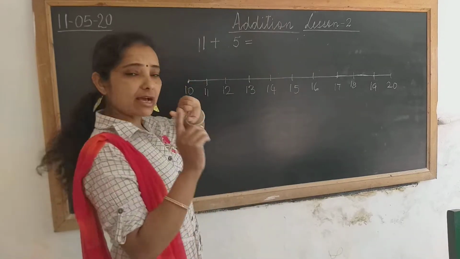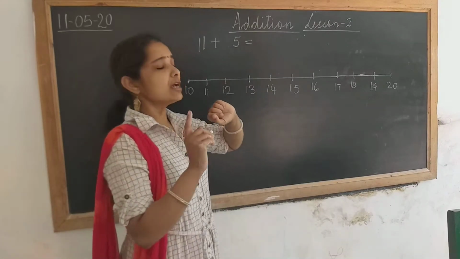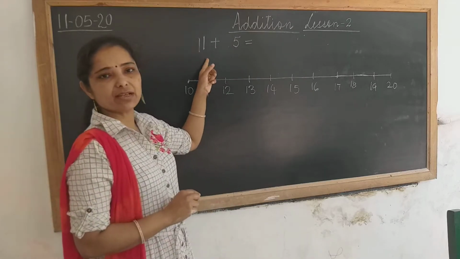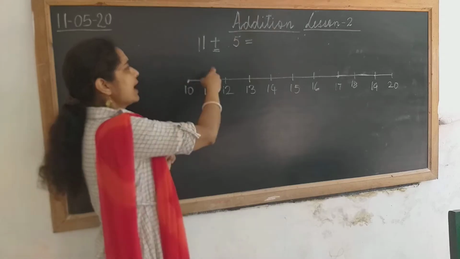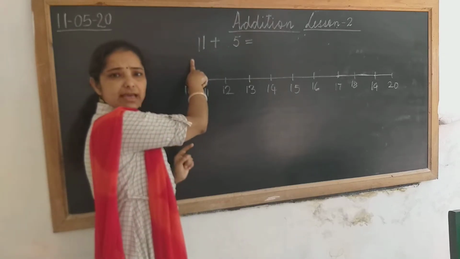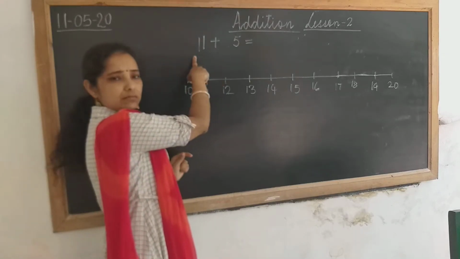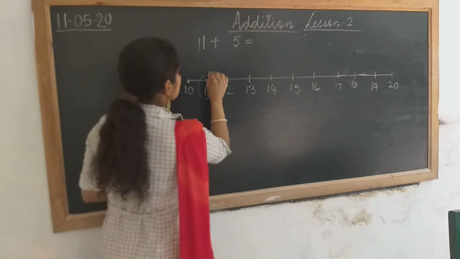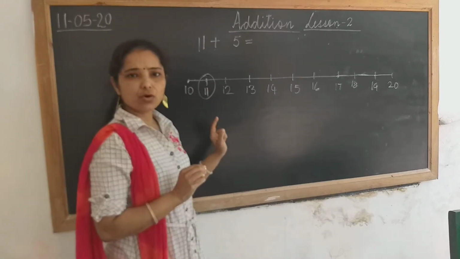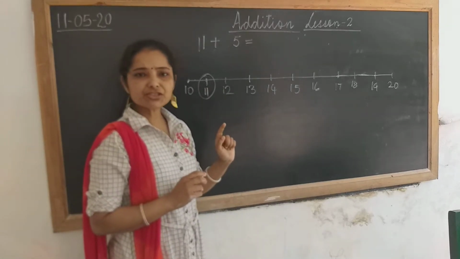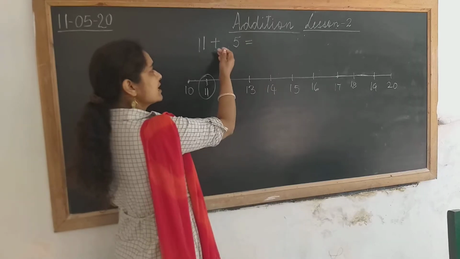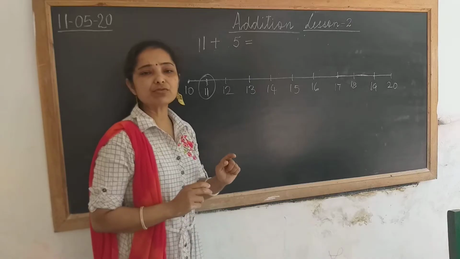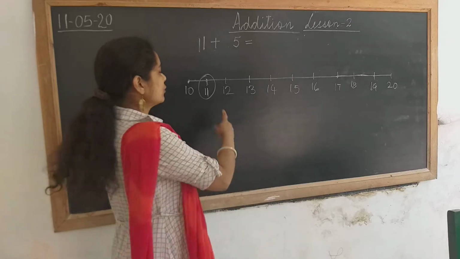The very first step is, children, you see the first number. The first number before the sign is 11. This is the sign of addition, children, and the number before the addition sign is 11. So put a circle on number 11 on the number line. Now the other number, after the symbol, is 5. You have to add 11 plus 5.